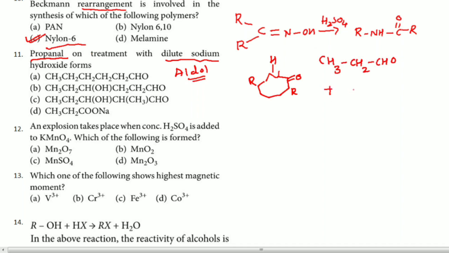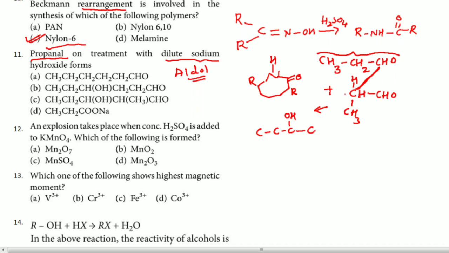This, when it reacts with another molecule of this, another molecule I will write like this, with the alpha hydrogen here, and CH3 here, and CHO here. Now what happens? This alpha hydrogen reacts with this carbon, so that a bond forms between this carbon and this carbon. Hence you can write the product. I will write the skeletal formula: C-C-C-OH is going to form because of this, I have written OH here.